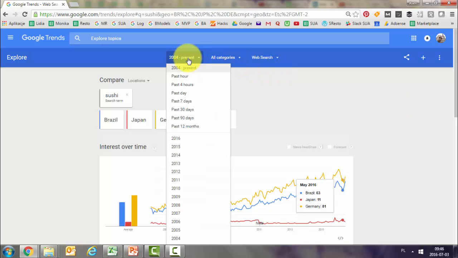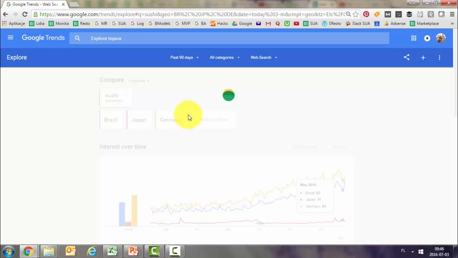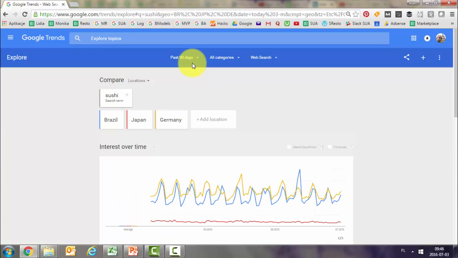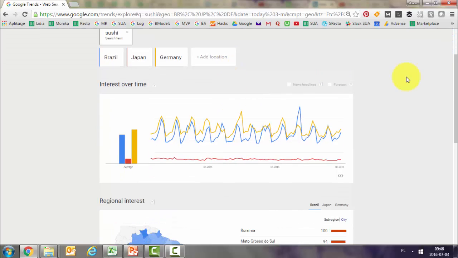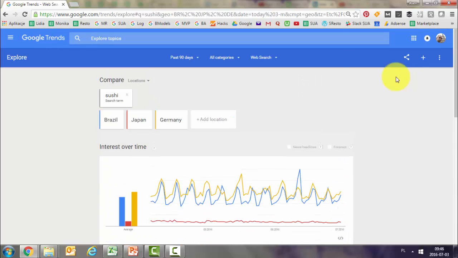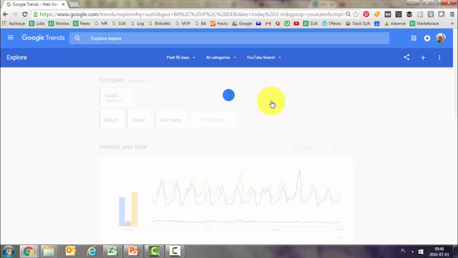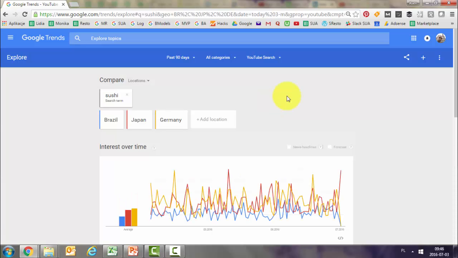Obviously you can limit it by time, so I can, for example, put how it performed over the last 90 days, and I get slightly different results. Obviously the trends will not be that strong for this category. Then the other thing I can do is, instead of just going for the searches done in Google, I can go for images. So that's for those who choose the tab of images, or I can go, for example, for YouTube. Let's have a look at how it's going to look for YouTube.